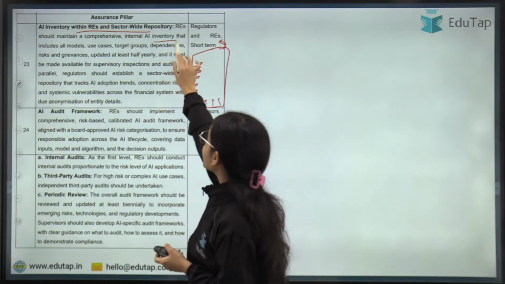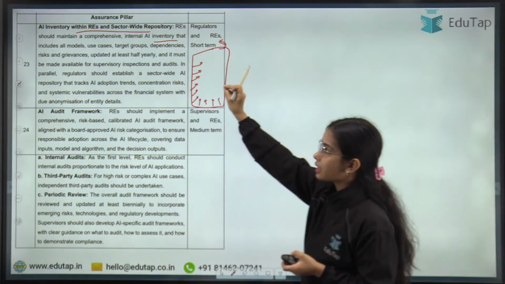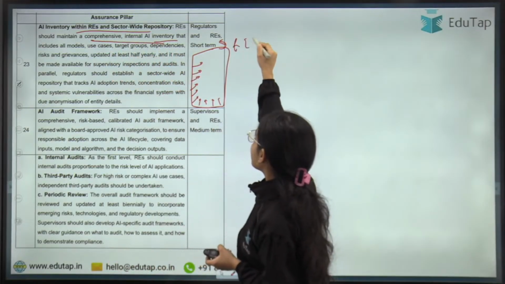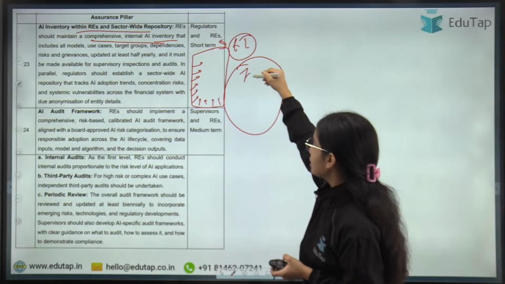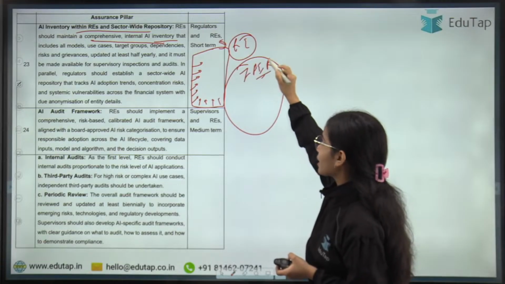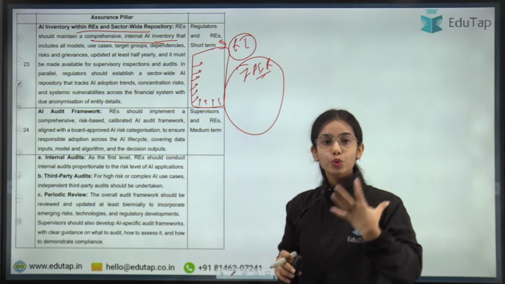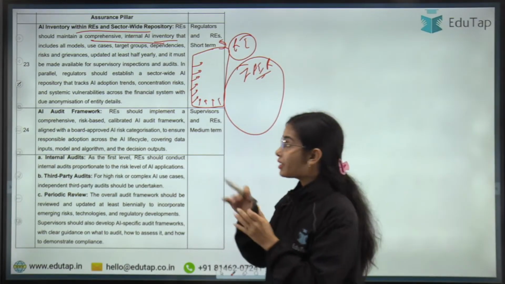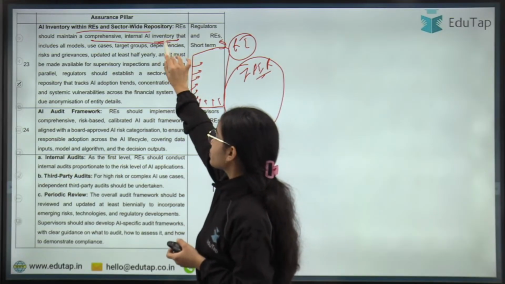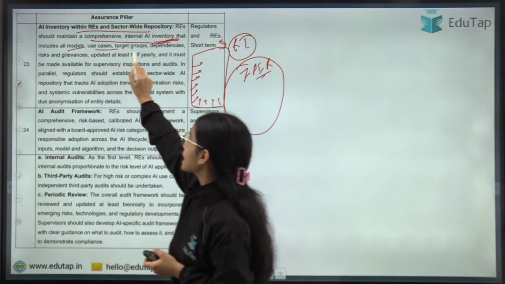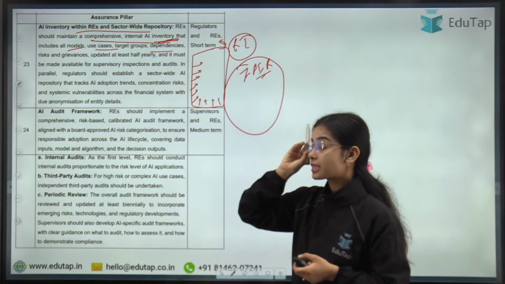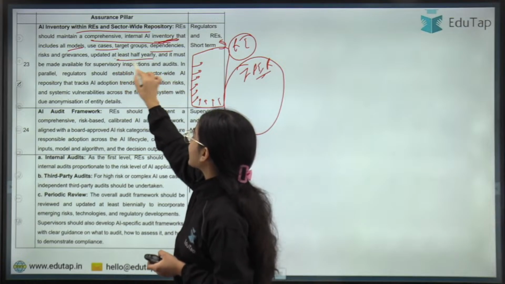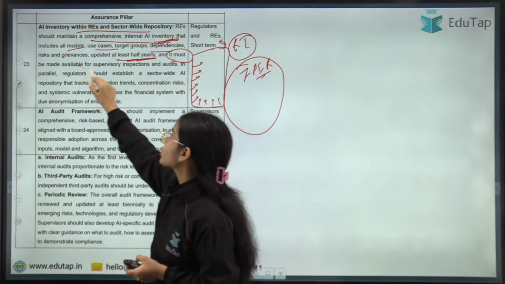Okay, so AI inventory, so internal, so regulated entity should maintain a comprehensive internal AI inventory. So regulated entity should have the internal AI repository. That means a single regulated entity is using which AI tools, which AI mechanism, and which AI models. So internal AI inventory should be there, that includes all models, use cases, target group, dependencies, risk, grievances for the AI models.